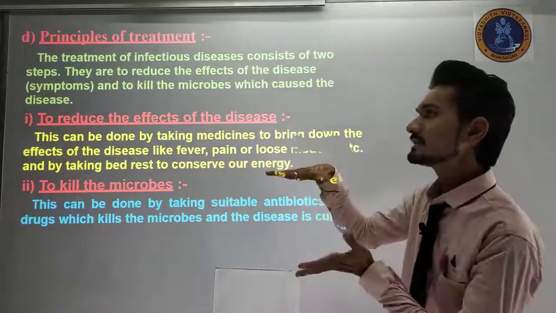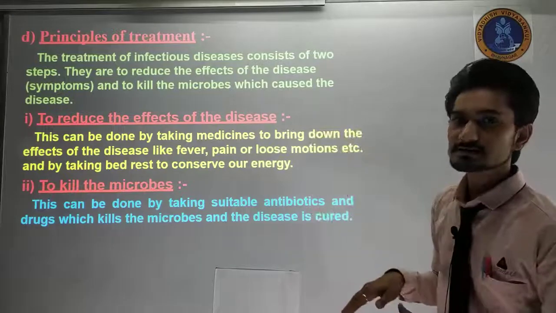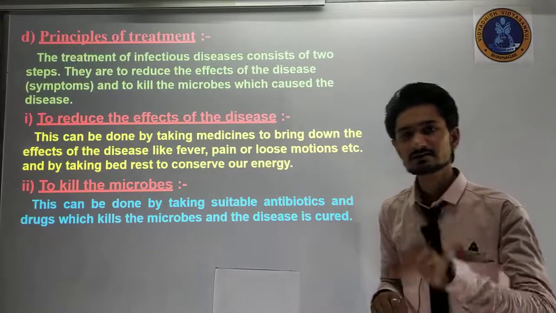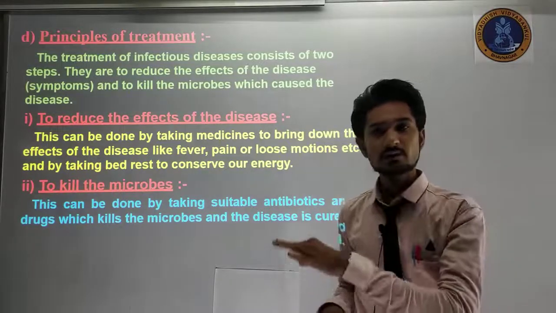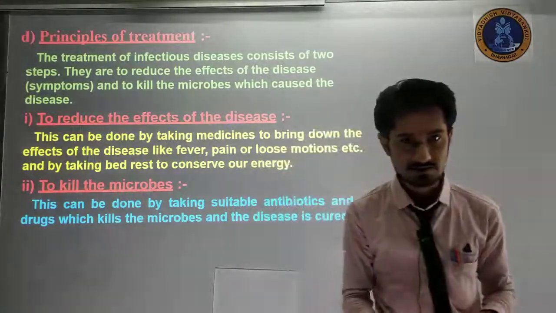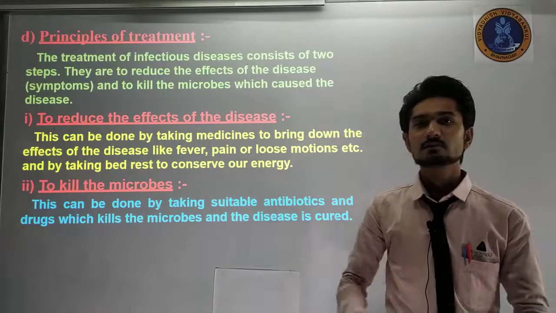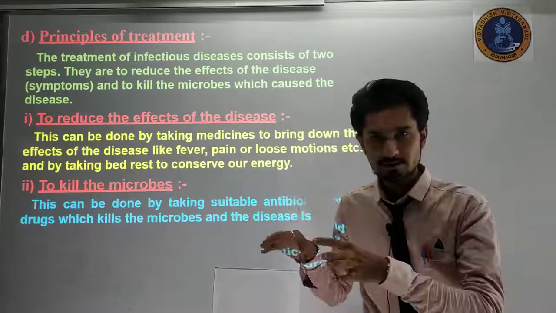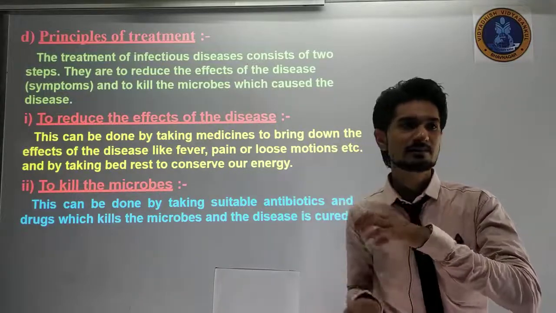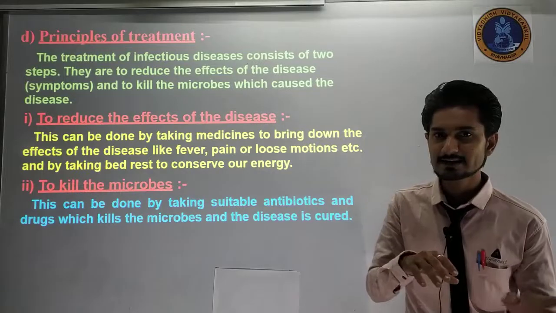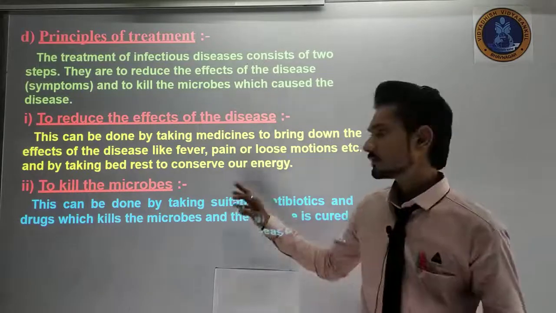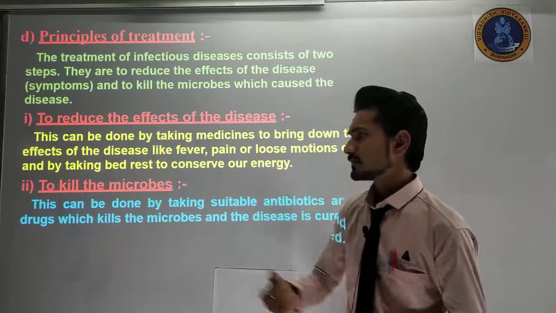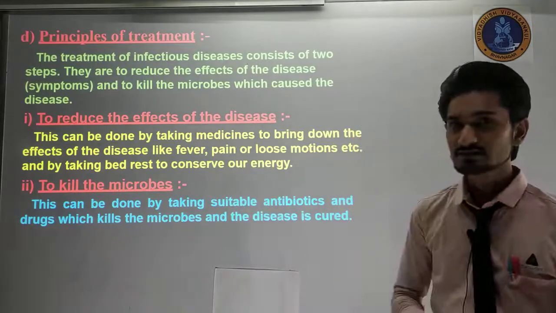The first thing is to reduce the disease. And the second thing is that whoever caused us this disease, we have to kill them. If viruses or bacteria have caused us that disease, then we have to kill them. So to kill the microbes and to reduce the effects of the disease, what should we do?